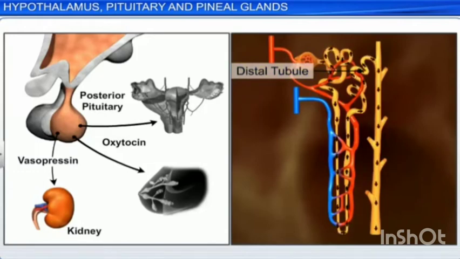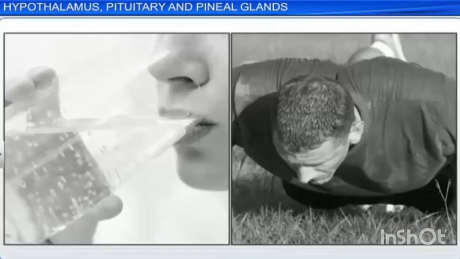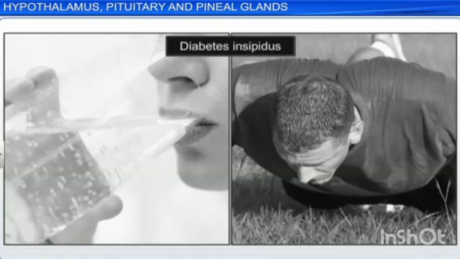This you might have gone through in our 8th chapter, that means excretion, right? ADH acts on the collecting tubule, which helps in reabsorption of water and prevents the loss of water. It also causes constriction of blood vessels when released in large amount and increases the blood pressure.